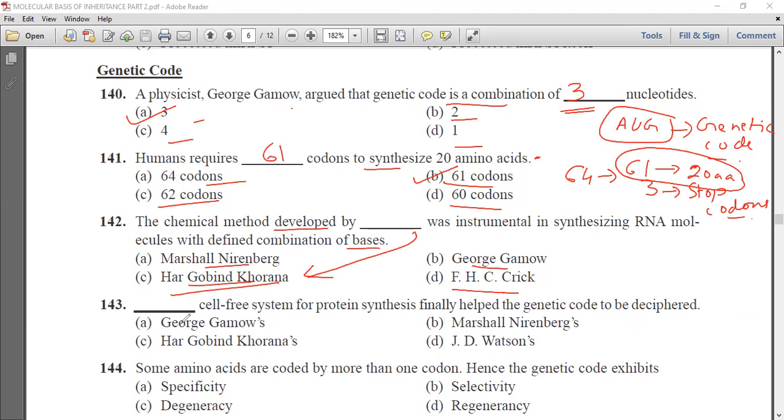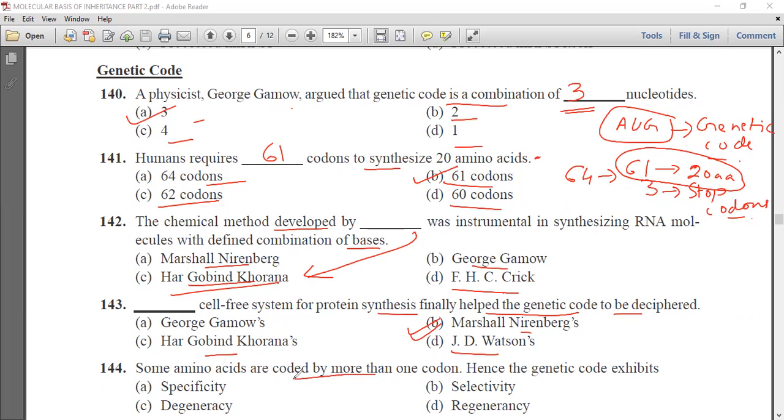Now we know that the chemical method was developed by the scientist Hargobind Khurana. Now next question is, dash cell-free system for protein synthesis finally helped the genetic code to be deciphered: George Gamow, Marshall Nirenberg, Hargobind Khurana and J.D. Watson. We know that Marshall Nirenberg was the scientist who deciphered the genetic code.